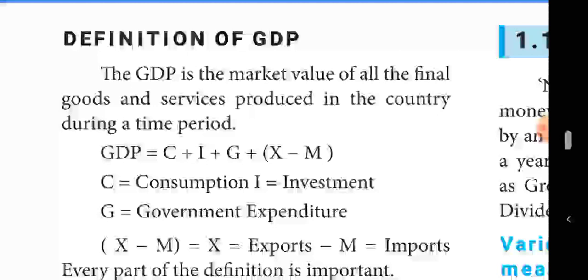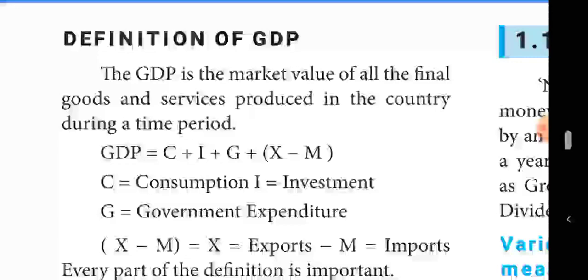Okay, GDP. Then the explanation they have given, you also read that. Then goods and services: goods means tangible, services means intangible. One word question, you mark it. Then market value means the price at which that particular production is sold in the market. That price is called market value.